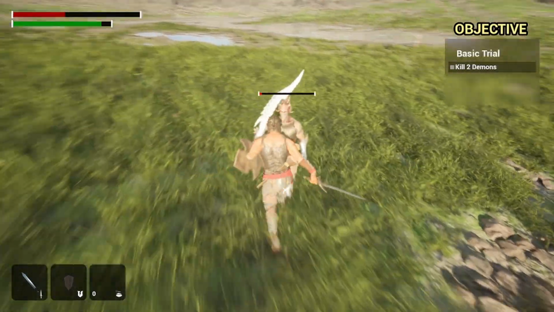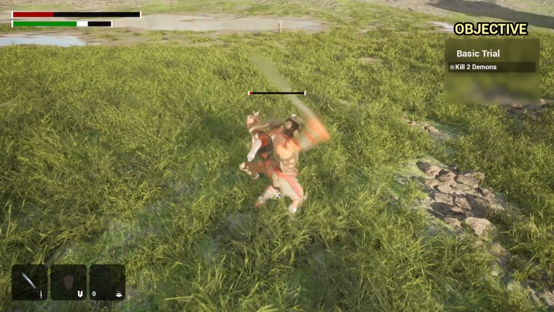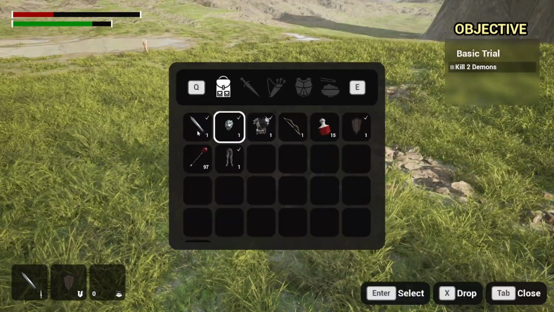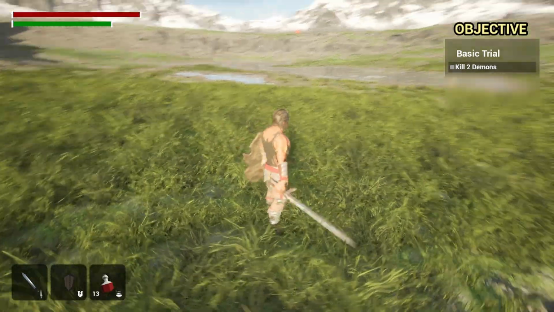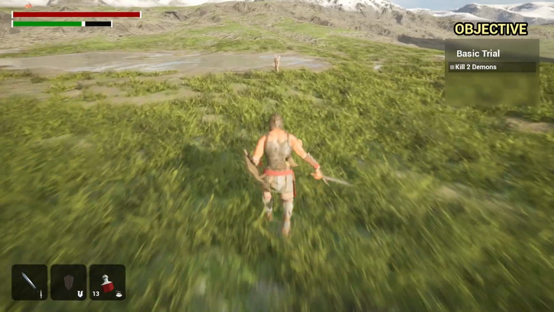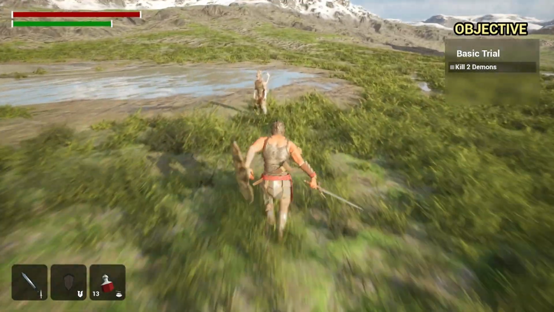I'll try to finish off this quest as soon as possible so I can show you that there's an actual quest system. I'm getting low on health, so there's also potions, as you can see. So I'll drink. And then right here, we got another enemy.